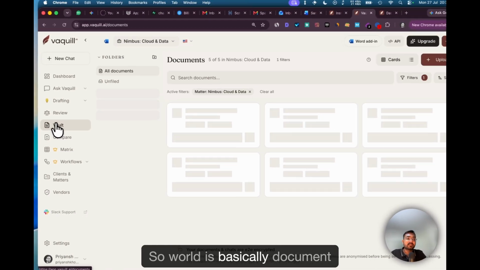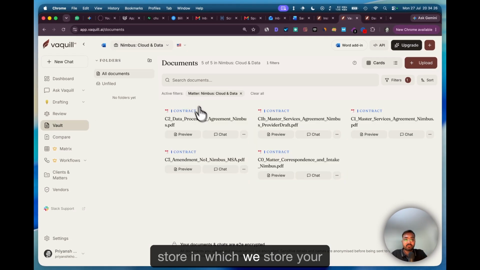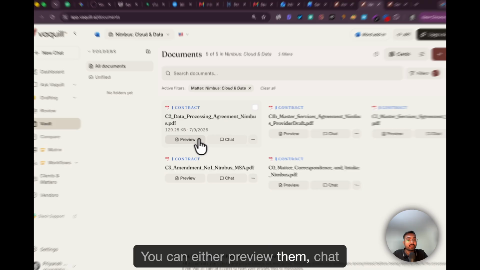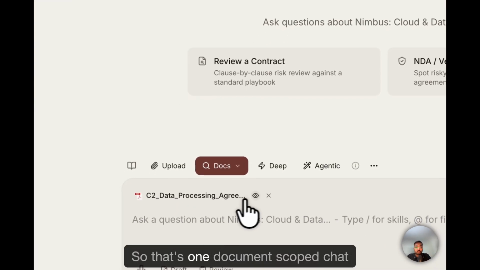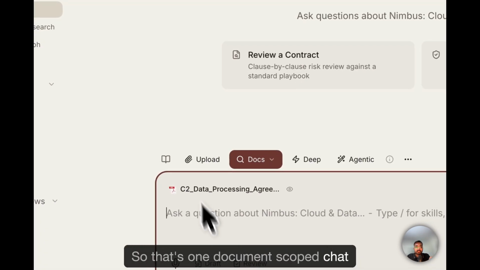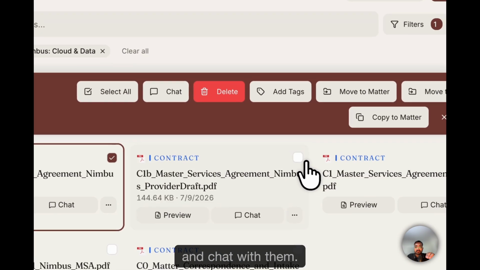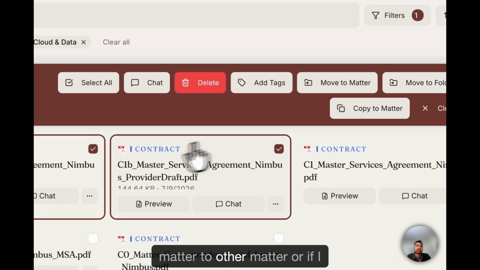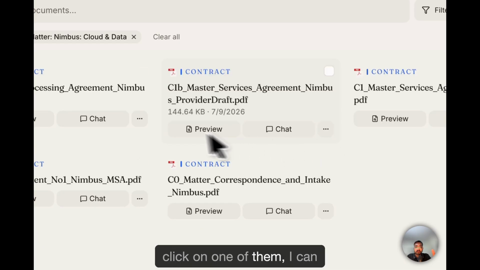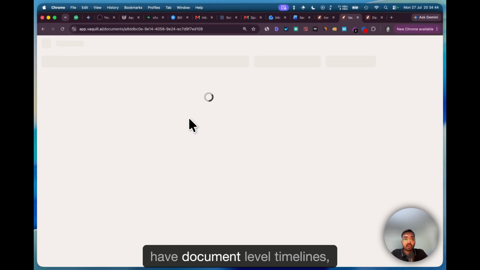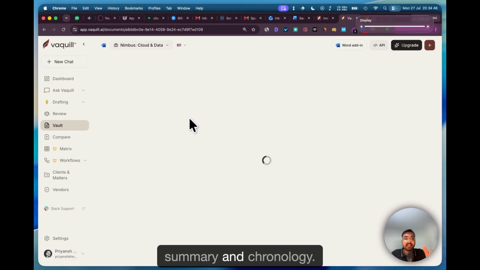So then comes Vault. Vault is basically a document store, in which we store your documents. You can either preview them or chat with them. That's one document scoped chat. Or you can select multiple of them and chat with them. You can even move them from one matter to another matter, or if I click on one of them, I can have document level timelines, summary, and chronology.